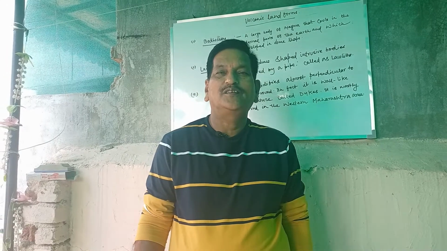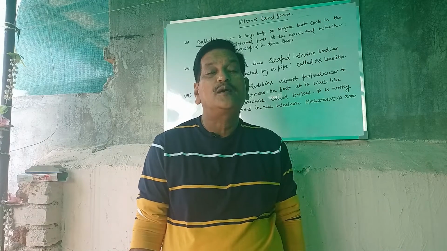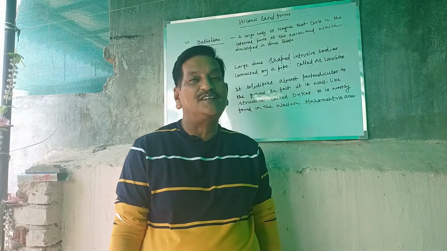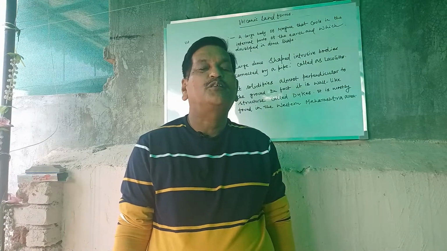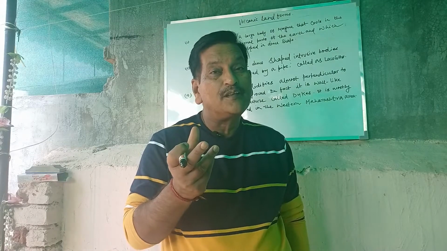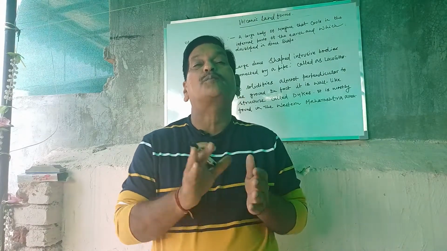Hello everyone. Today I shall discuss the major important landforms produced by volcanoes. As I have already discussed with you, a volcano is a vent through which molten materials eject, and owing to this, different types of landforms are produced.